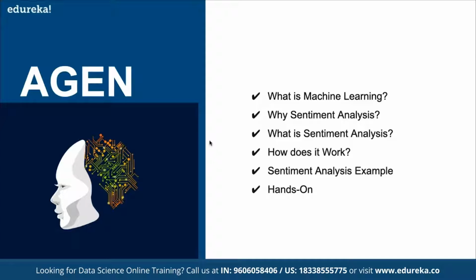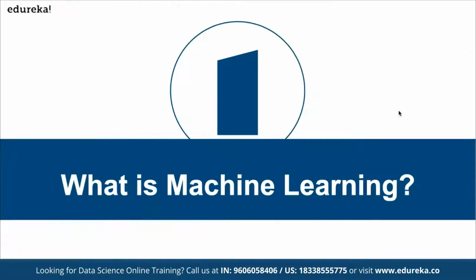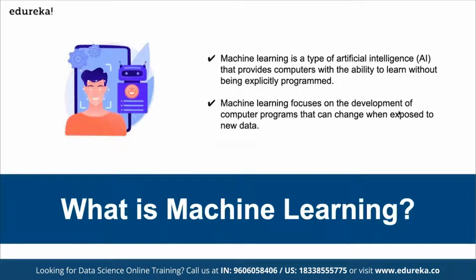All right. So here we are going to discuss, first of all, what exactly machine learning is. Machine learning, as we know, is simply allowing the system to understand the context, or we can say understand the data, so that it can perform the actions more accurately. Machine learning is a subset of artificial intelligence that allows us to train the system by using the data set that is required for the system to understand what exactly they are going to work on. That is what we define as a part of machine learning.